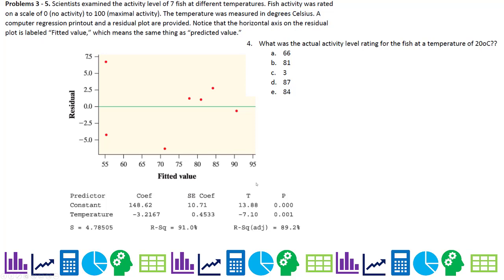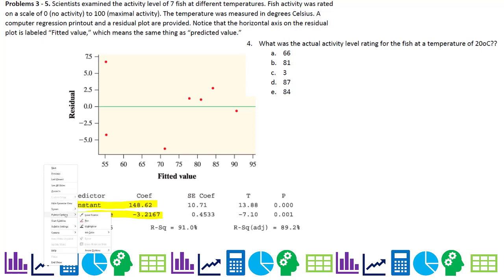Number 4, what was the actual activity level rating for the fish at a temperature of 20 degrees Celsius? So we're going to go ahead and calculate predicted, which remember is the fitted value. So predicted is going to be, well, I have to create the model, which means I need to look at the slope. Remember we said this was the slope last time. This is your y-intercept or your constant, all right?